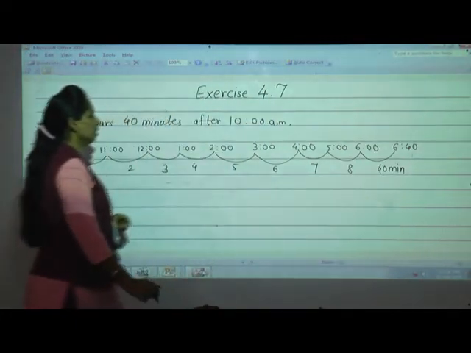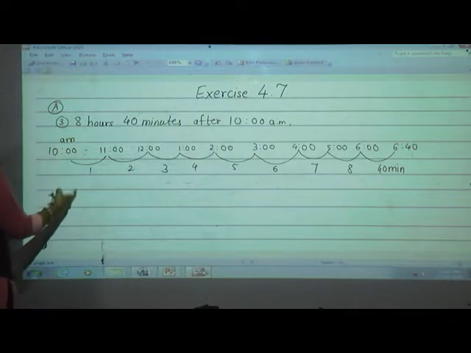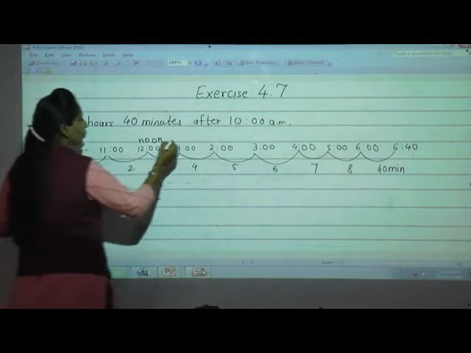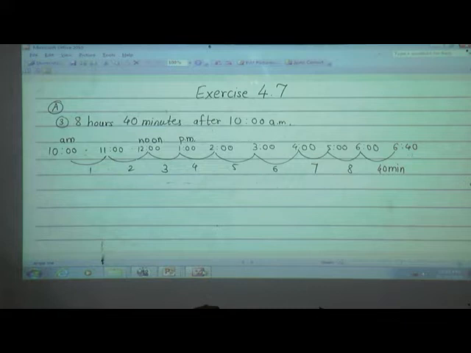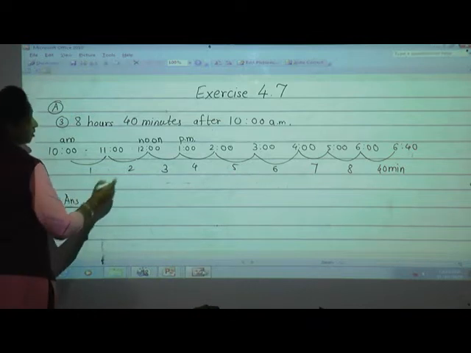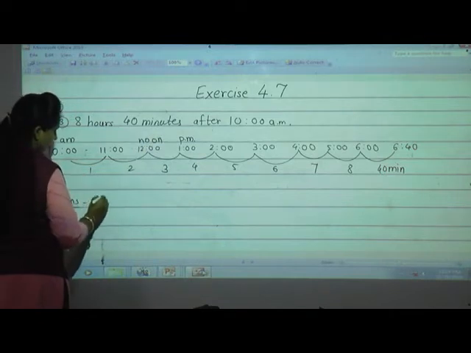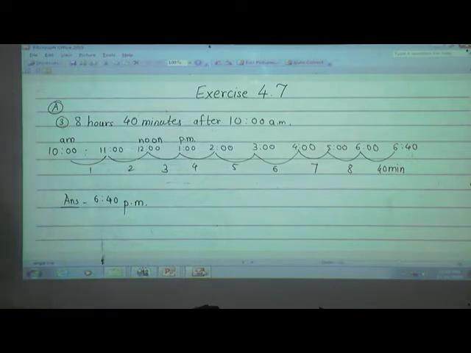So what is the answer here? See, it started at 10 a.m. It is a.m. Then after this is noon. 12 is noon. After that what will come, students? p.m. Keep in your mind. Very, very important. Okay. So what is the answer? It is 6:40 p.m. Clear?